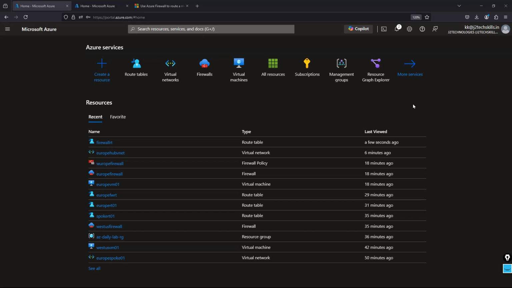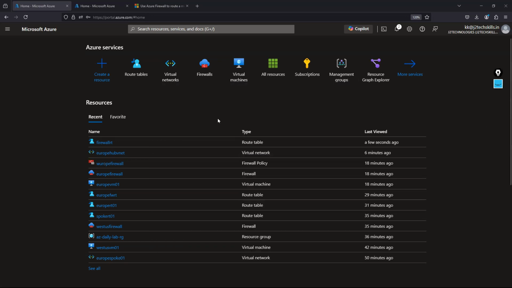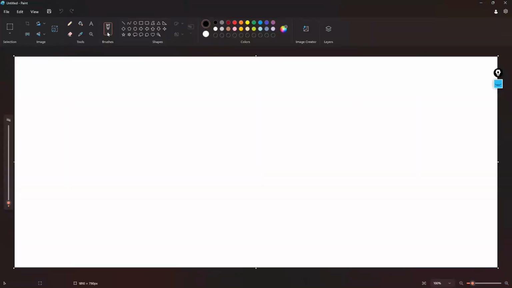Now coming to multi-hub communication. What exactly is multi-hub communication? So let me create a diagram. I will explain it first of all, and after that you can get more idea of what I'm saying, guys. So for that, I'm opening MS Paint. Okay, so this is a hub network. This is another hub. Generally, we know a hub network means it has spoke networks.